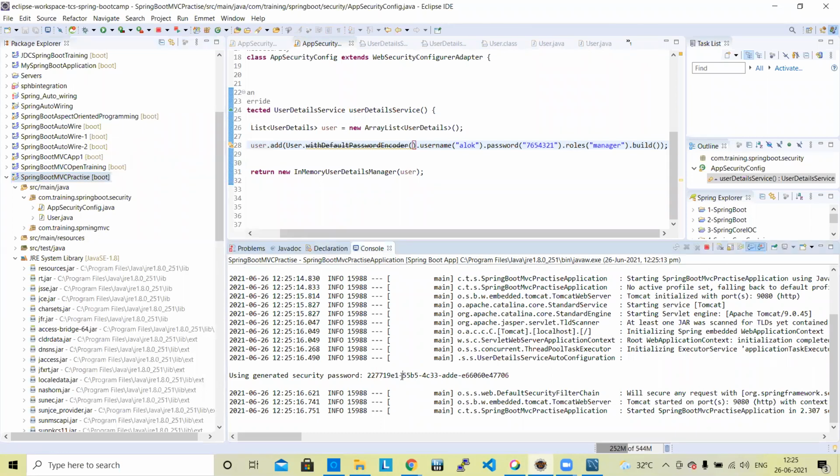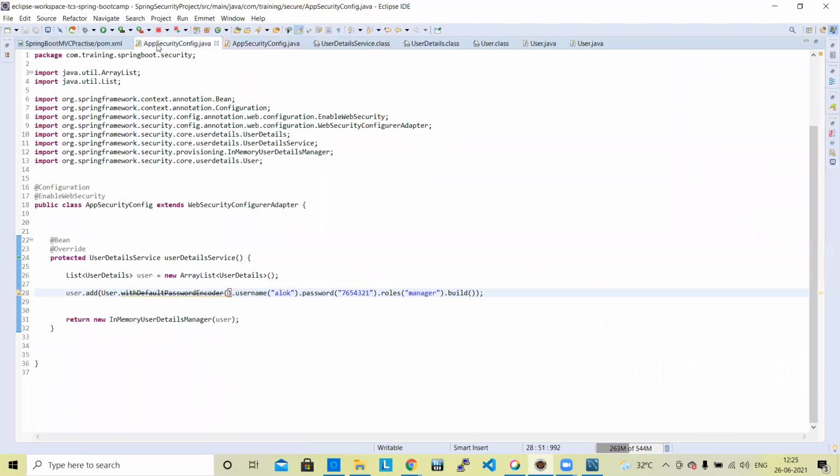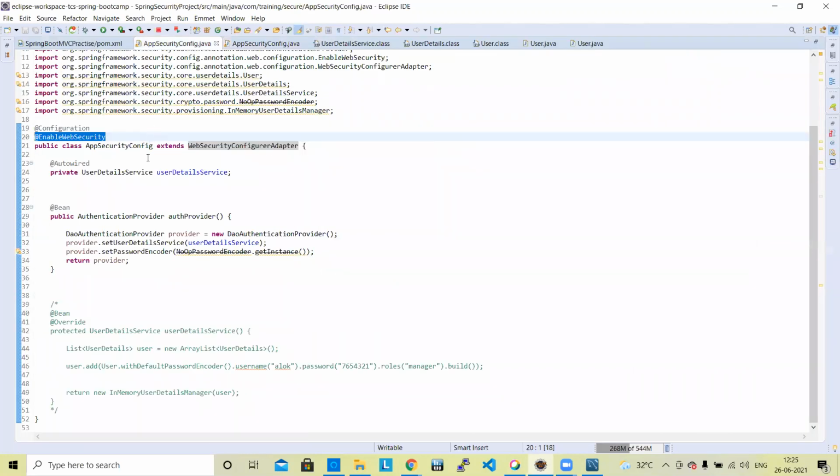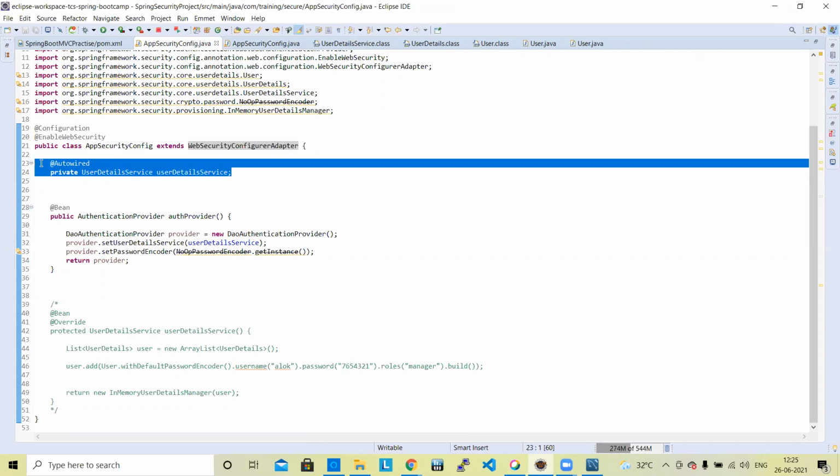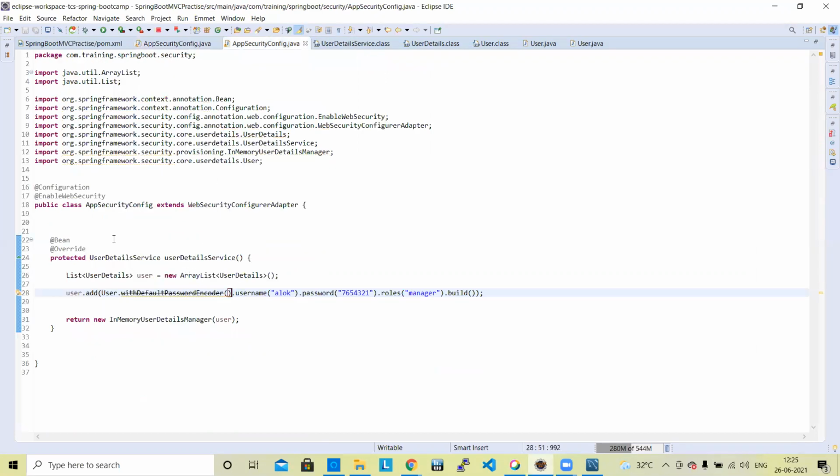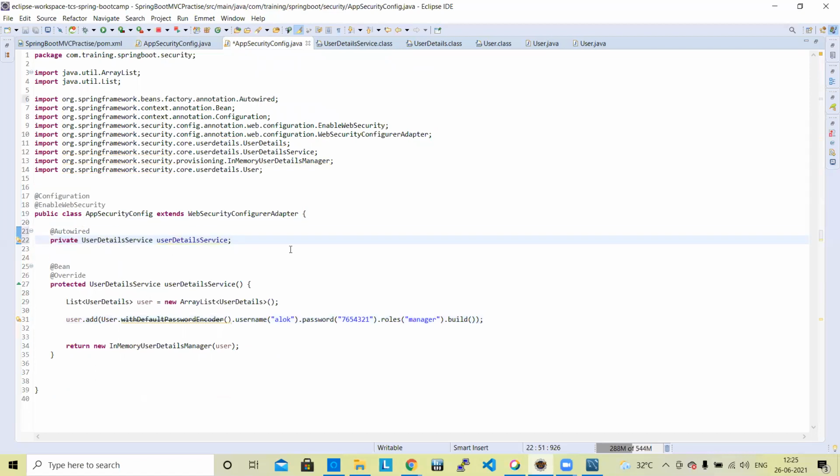Generally, it should not generate here. Is there any configuration we're doing mistakes or not? Okay, let me check. Auto add user detail service. Okay, understand. This is the thing we have not added. User detail service, yes. Not added. Okay, user detail service.